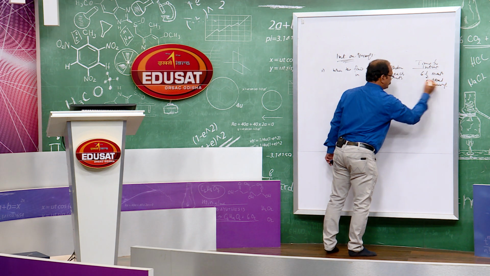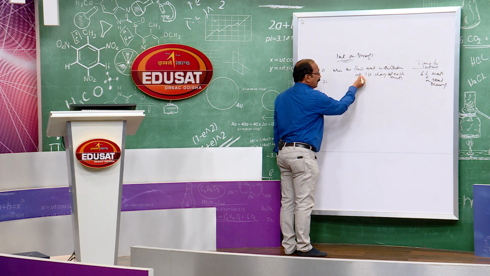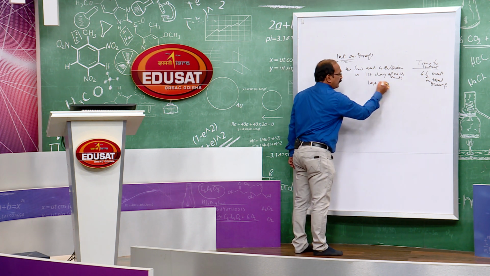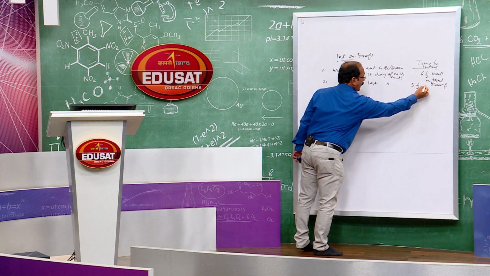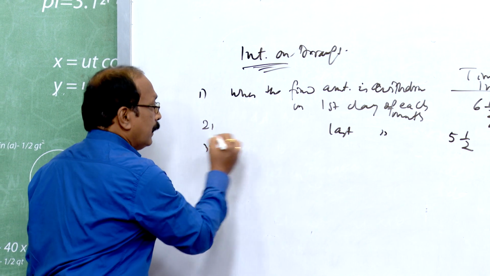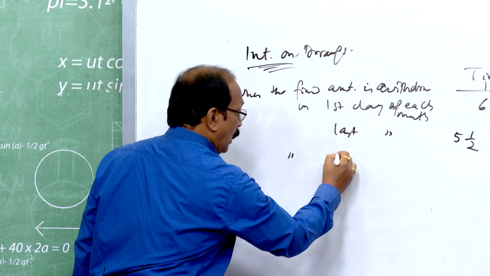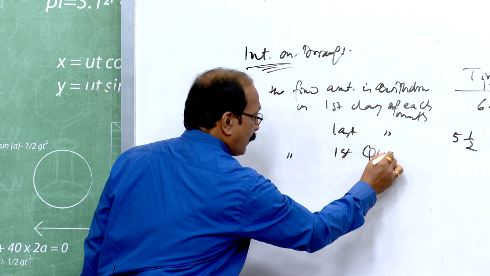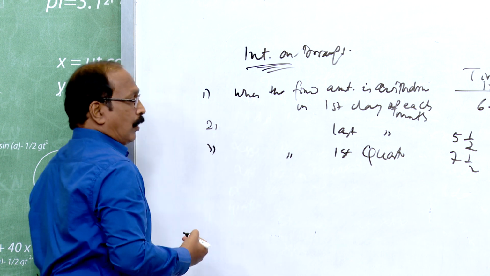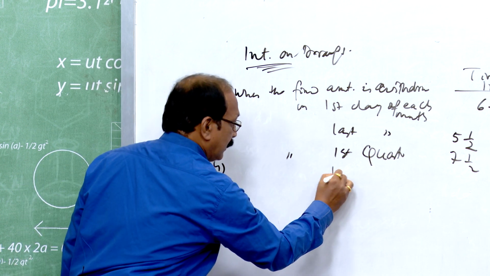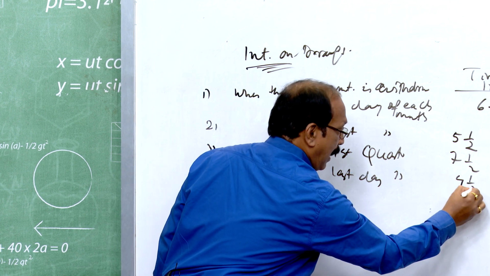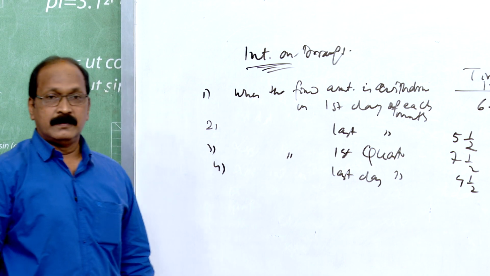Okay. Similarly, when a fixed amount is withdrawn on the last day of each month, then you will calculate 5.5 months interest on total drawings. If the fixed amount is withdrawn on the first day of a quarter, then 7.5 months interest on drawings. Similarly, on the last day of a quarter, then 4.5 months interest on total drawings.